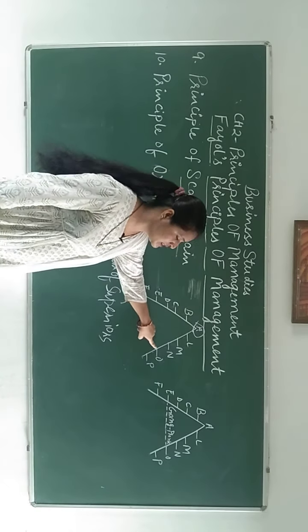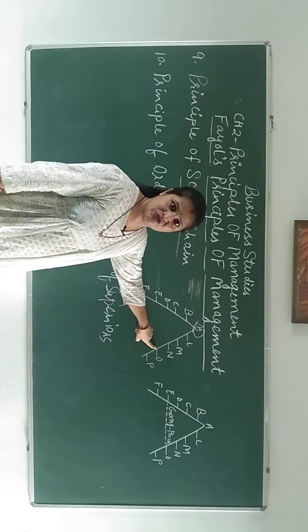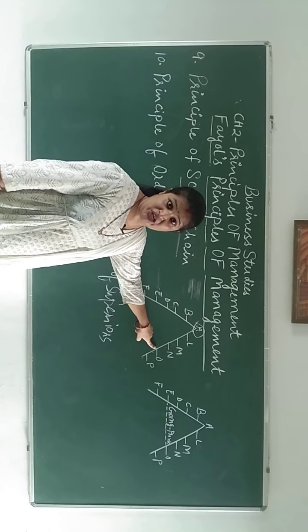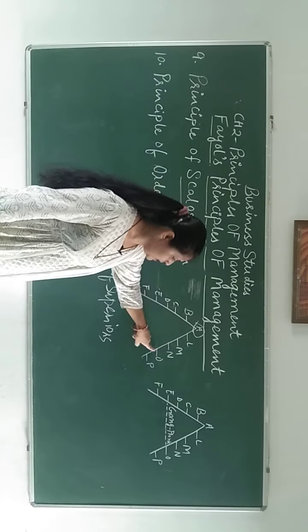So much difference is there in this chain. This is a full chain.